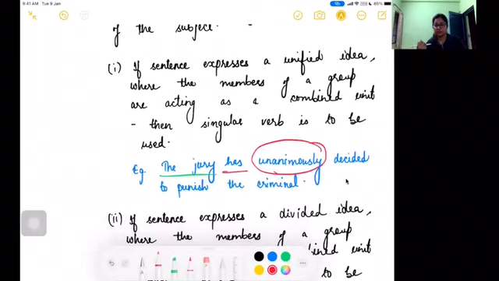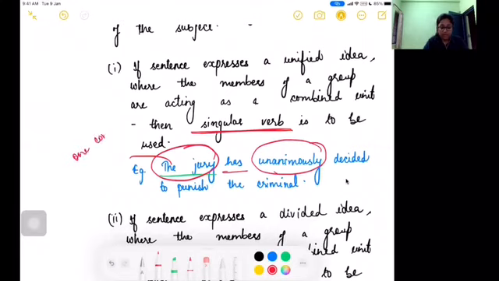It's a collective decision. So the jury has collectively decided to punish the criminal. So there's one decision, right? One decision is there. Therefore, we will use the singular verb here because this jury is acting as one team or one committee, right? Therefore, the singular form of the verb will be used, has.